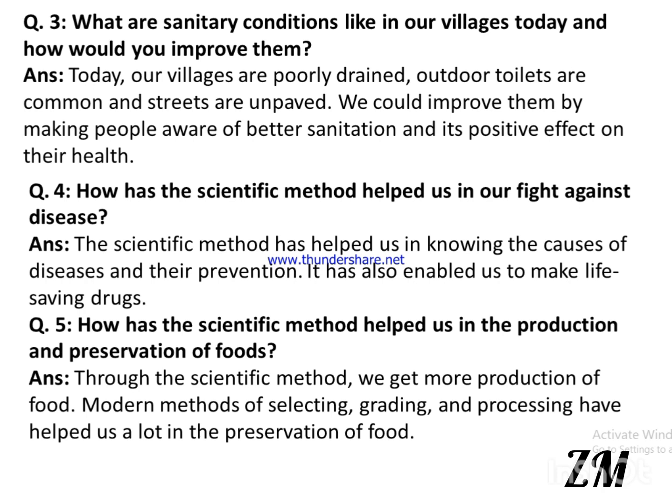Question number 5. How has the scientific method helped us in the production and preservation of food? Answer. Through the scientific method, we get more production of food. Modern methods of selecting, grading, and processing have helped us a lot in the preservation of food.